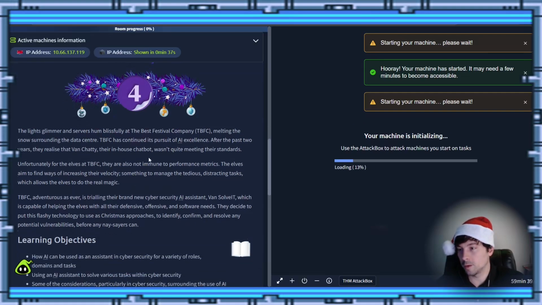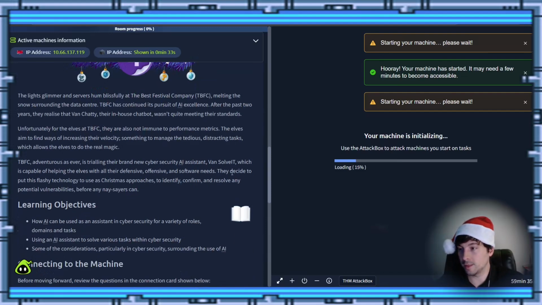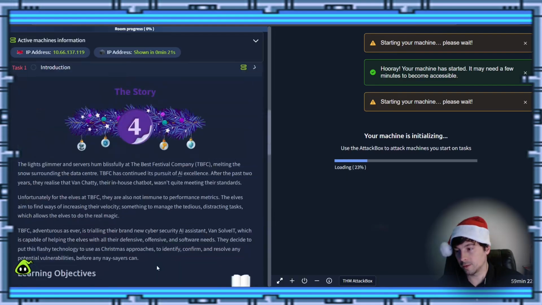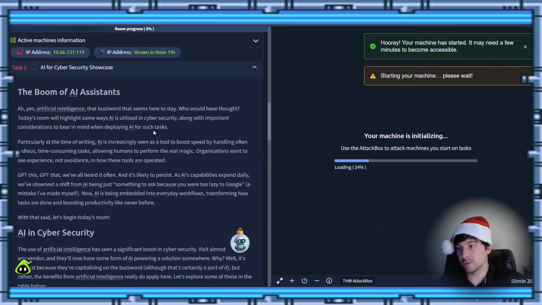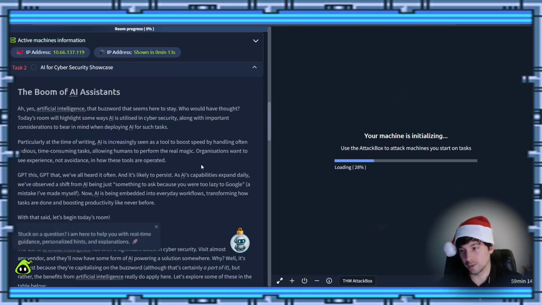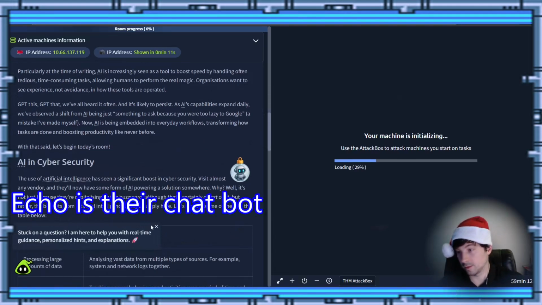So, pretty much this one talks about using Van Solve IT. It is a tool, it is an AI, it's like a chatbot, but it will help them in many ways. So if you scroll through here and you click on this one here, you'll actually talk about the boom of AI assistance and artificial intelligence. It's almost no matter where you look nowadays, it's going to be there. I mean, look, there's Echo trying to talk to us about it too. So let's tell them bye-bye.